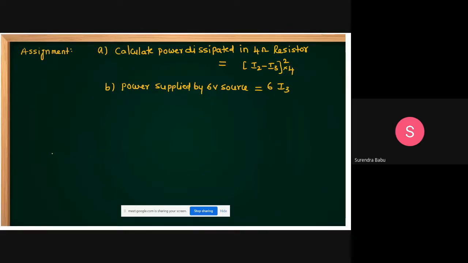You can solve for I2 and I3. I am giving the answers also. I2 equals 2.211 amperes, we can get. You check your answers by solving this. I3 equals 2.474 amperes, you can get. This is I2 and I3. Then you can calculate the power dissipated by the resistor and the power supplied by the 6 volt source. This model you can expect.